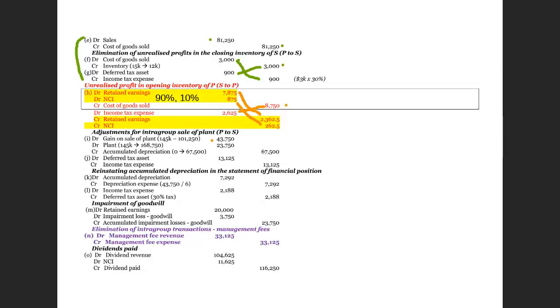So this intra-group transfer of the plant occurred in the current year, right? This is the first day of the current year, and therefore we debit gain on disposal for the current year. So this is the debit to the gain on disposal. We have to reinstate the original cost, and we have to reinstate the original accumulated depreciation.